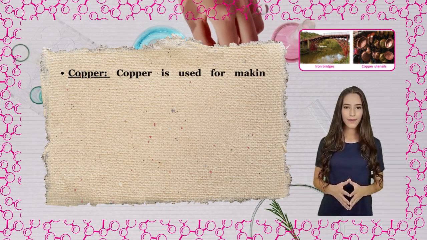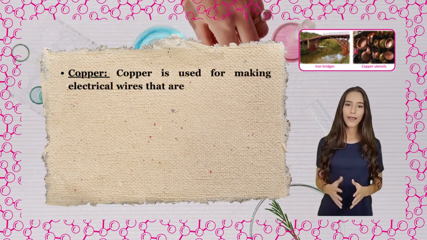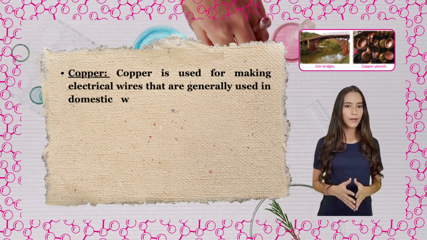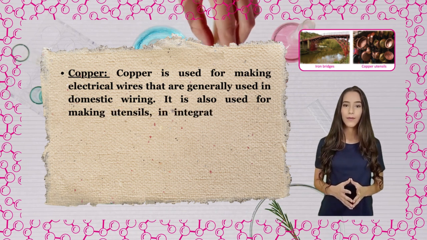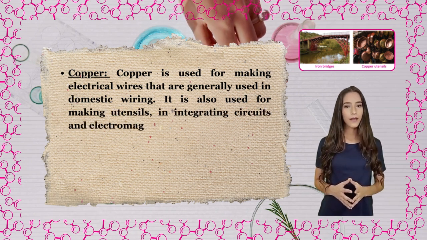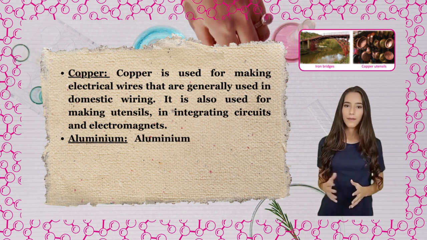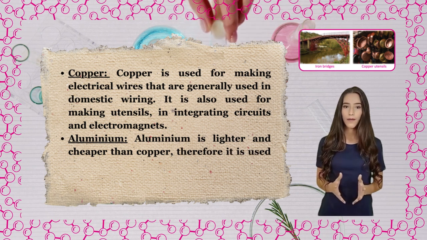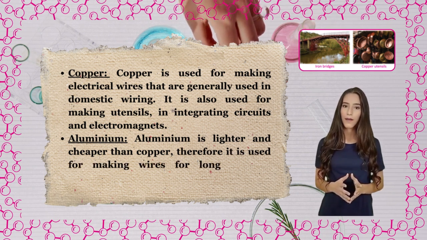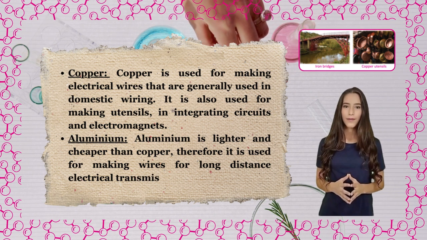Copper. Copper is used for making electrical wires that are generally used in domestic wiring. It is also used for making utensils, in integrated circuits and electromagnets. Aluminium. Aluminium is lighter and cheaper than copper, therefore it is used for making wires for long-distance electrical transmission.